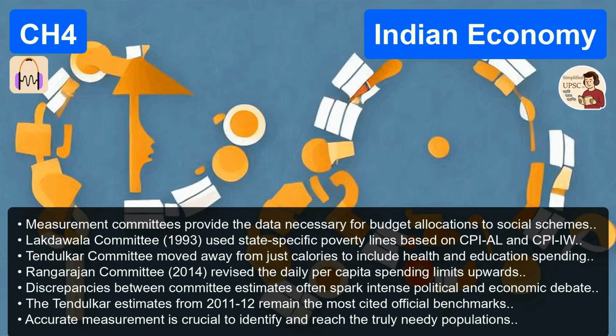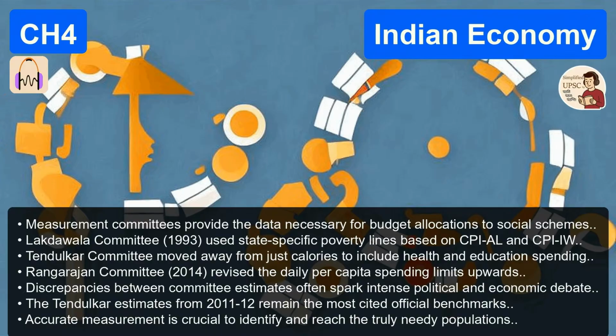Exactly. And the crucial thing to remember for your mains answers is that this poverty is not an even blanket spread across the country. Right, there's a geography to it. Yes, there is a very specific dense belt. States like Uttar Pradesh, Bihar, Odisha, Madhya Pradesh, and West Bengal. These states alone account for over 50% of India's total poverty. So if you are born in a rural village in Bihar, your statistical likelihood of being in absolute poverty is just drastically higher than if you were born in Punjab or Kerala. Drastically higher. It's a localized structural crisis.